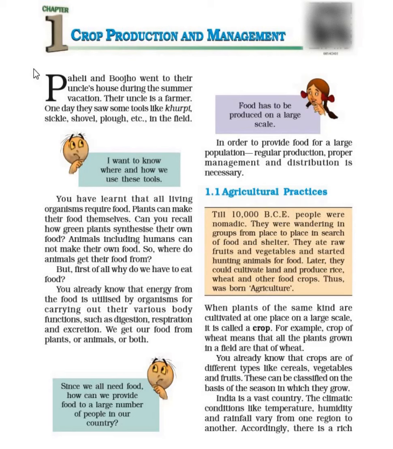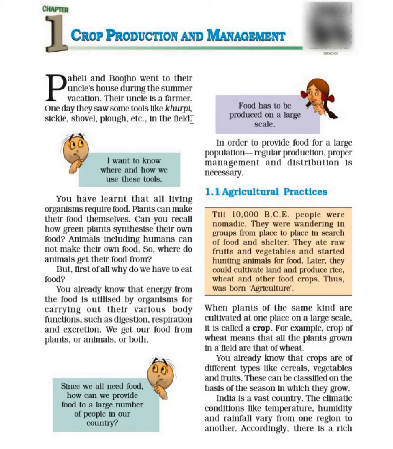Today we will read the chapter Crop Production and Management from NCERT textbook chapter number 1. So the chapter begins with Paheli and Bujo went to their uncle's house during the summer vacation. Their uncle is a farmer. One day they saw some tools like khurpi, sickle, shovel, plough, etc.